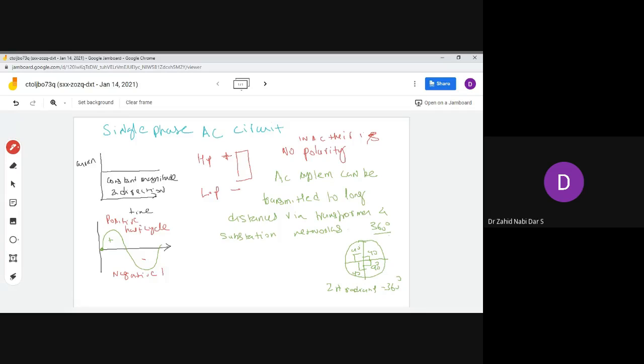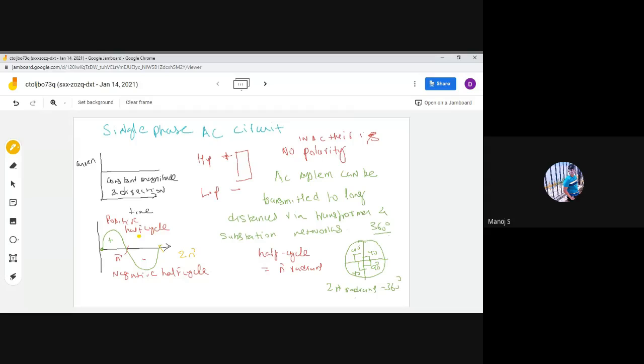If a full cycle has 2 pi radians, how many radians will a half cycle have? Yeah, Srushti, tell me. Pi radians. So the half cycle will have pi radians. If I represent this till here, it would be pi. Then from here to here, it would be 2 pi. This is the complete cycle, positive half cycle and this negative.